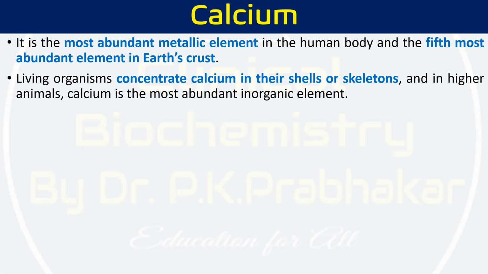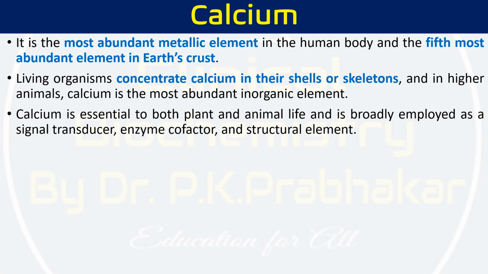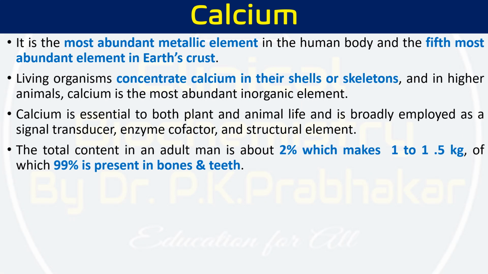Not only humans, most living organisms have calcium. Living organisms concentrate calcium in their skeletons, bones, and cells, and in higher organisms calcium is the most abundant metallic element. Calcium is essential for plants, animals, and all living systems, and is broadly employed as a signal transduction molecule and enzyme cofactor. We will see the detailed functions later on.